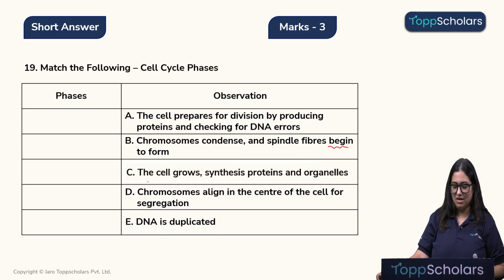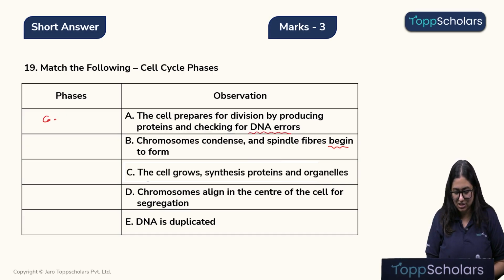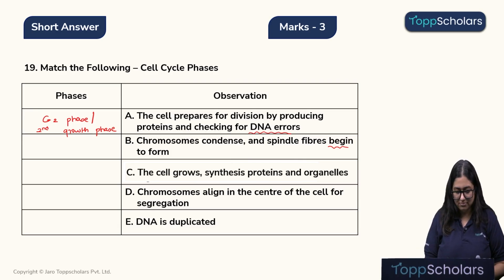Let's quickly match them. The first phase, where the cell prepares for division by producing proteins and checking for DNA errors, is the G2 phase, which is also known as the second growth phase. Coming to observation B, the chromosomes condense and spindle fibers begin to form. This is the late prophase, or simply prophase as well.